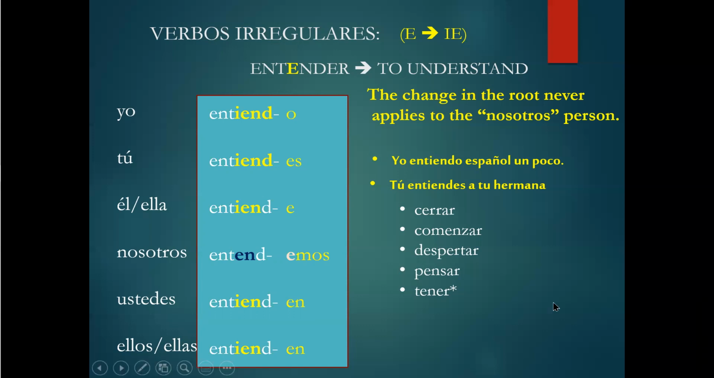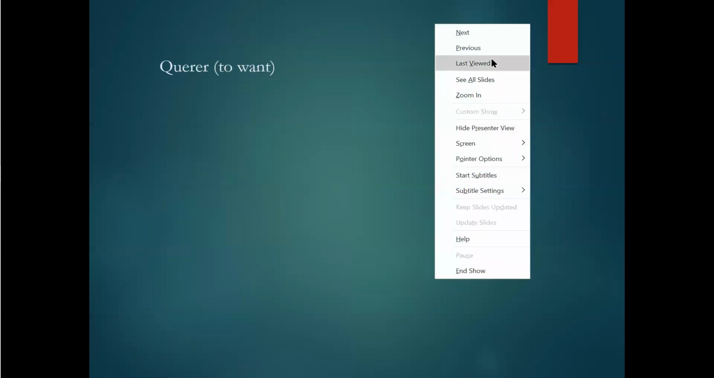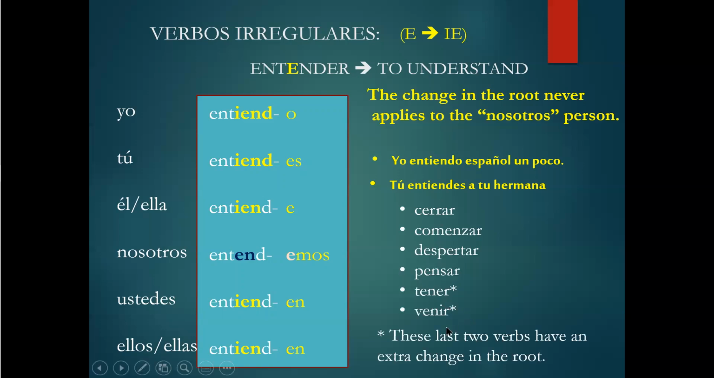Now, we have seen this verb before, tener. This one I put an asterisk, and this one venir too, because these two last verbs, they have an extra change in the root. You remember? Tener gets a G, right? Yo tengo. But then the rest of them gets IEs. Tú tienes, él tiene, nosotros tenemos, ustedes tienen, ellos tienen.